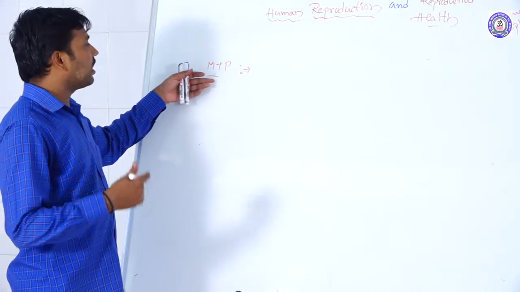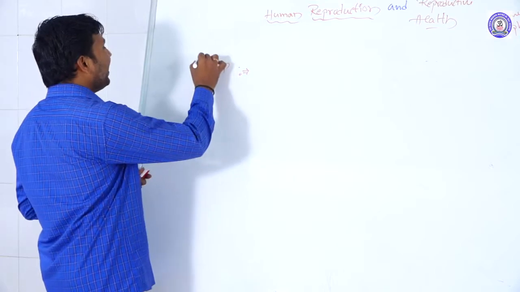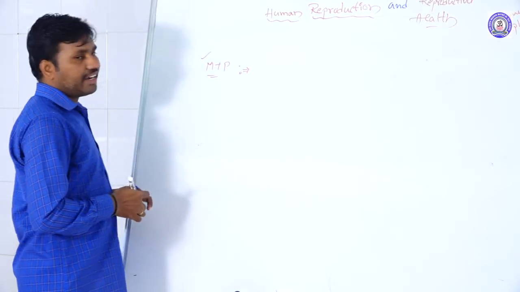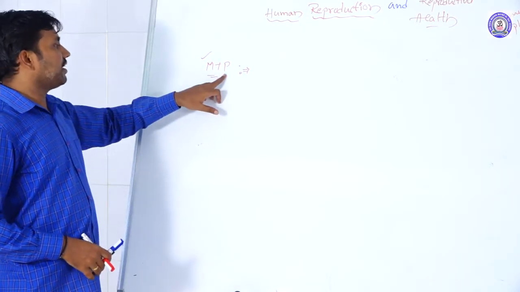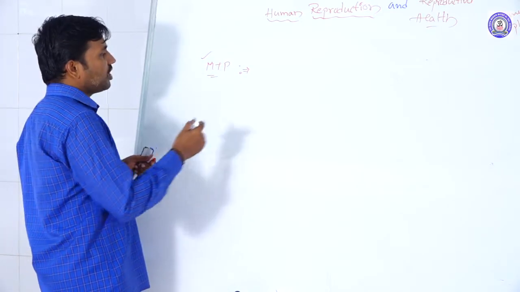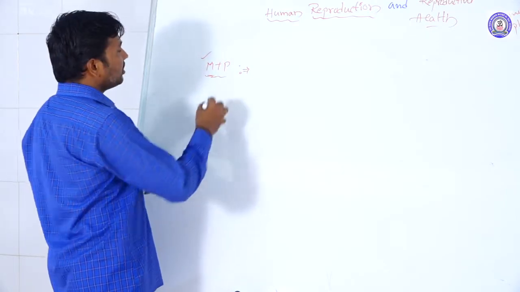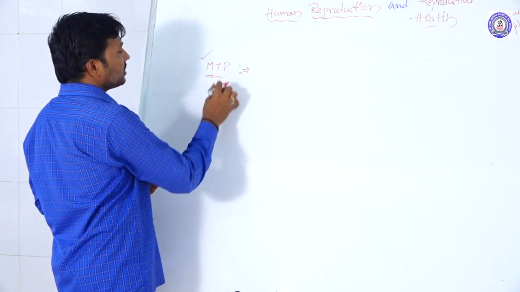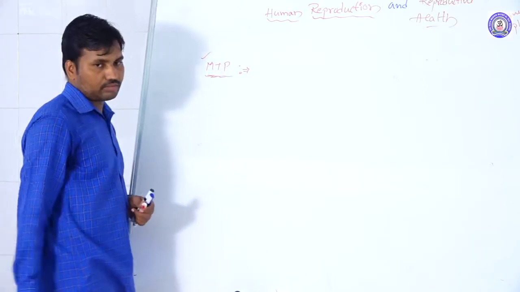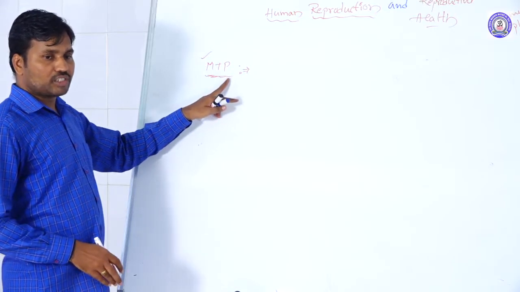To remove the pregnancy, it is medically terminated. So we follow MTP, the medical termination of pregnancy. In this process, abortions are generally done using some chemicals. This is called the medically terminated process.